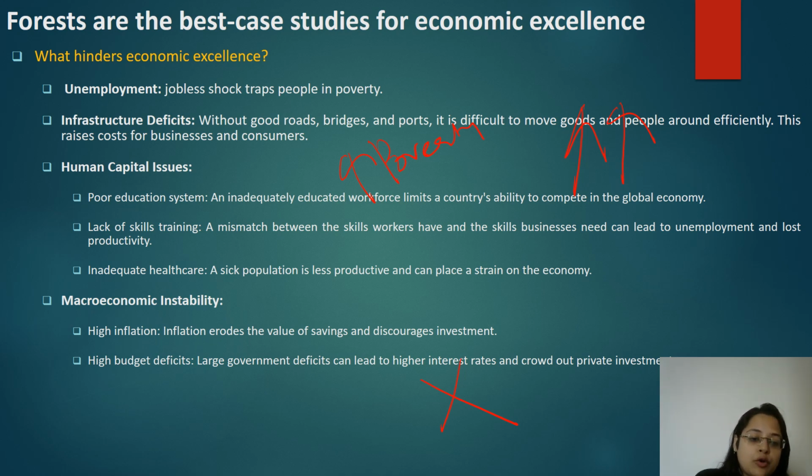Then any kind of macroeconomic instability also brings hindrance to the economic excellence, like high inflation. It will erode the value of savings. It will discourage investment, because people will have less disposable income in their hand when there is high inflation. High budget deficits also will have a hindering impact on the economic excellence, where large government deficits can lead to higher interest rates and it will not encourage private investment to happen.